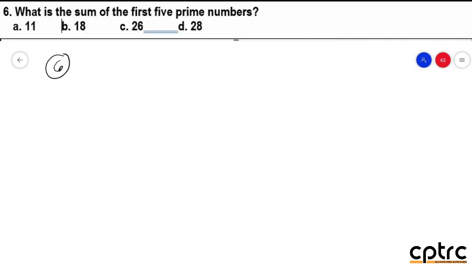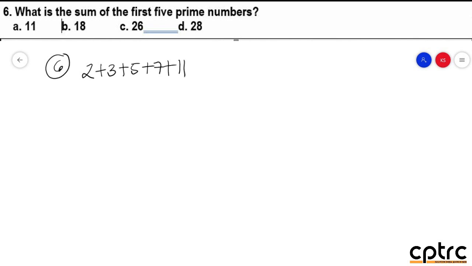Now, let's go to number 6. What is the sum of the first 5 prime numbers? Again, recall, prime numbers are those numbers na kung saan po has factors only 1 at saka itself. Stick to one person po. Walang iba, only 1 at yung sarili po niya. So, kapag sabing prime numbers po, ang pinakauna dito would be 2. Then, add mo by 3. Next prime number is 5. Sunod, 7. And lastly would be 11.